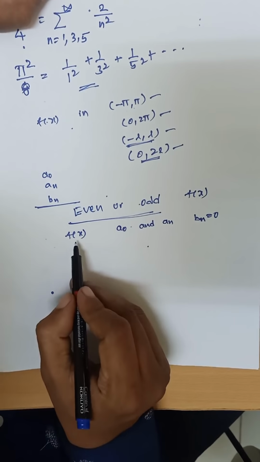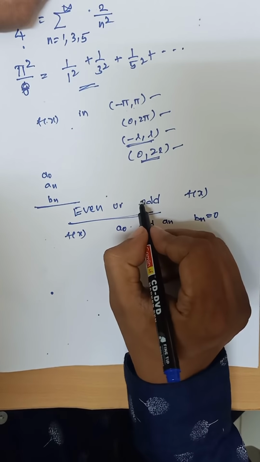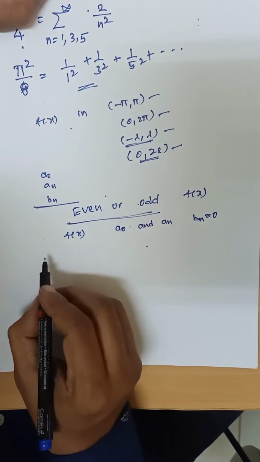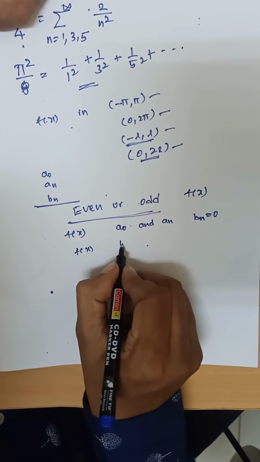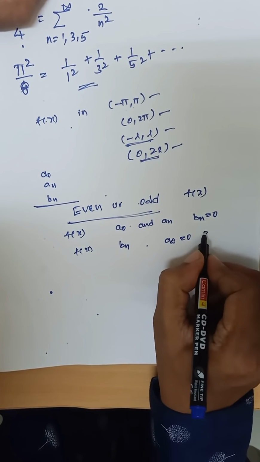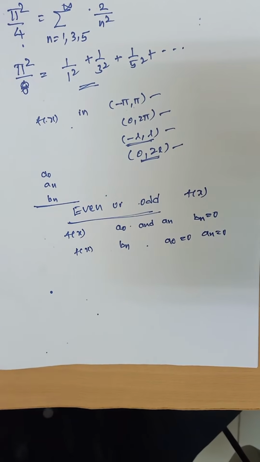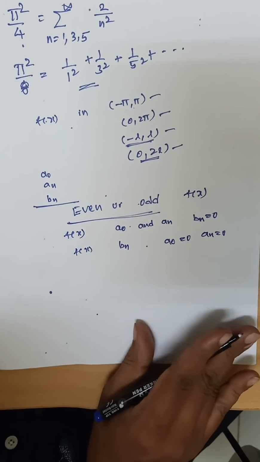If it is even, we find only a0 and an. If the given function satisfies odd nature, that means the given function is odd, we find only bn. We need not find a0, an. So a0, an are 0. So it is better to choose this method to find a0, an, bn.